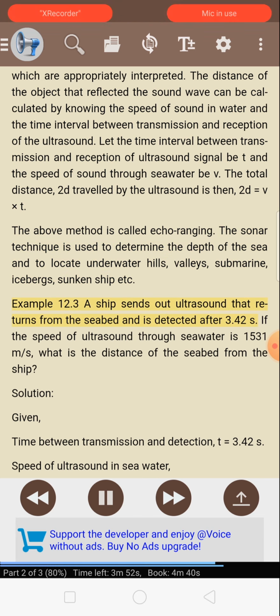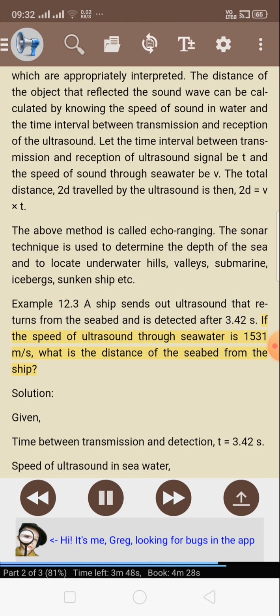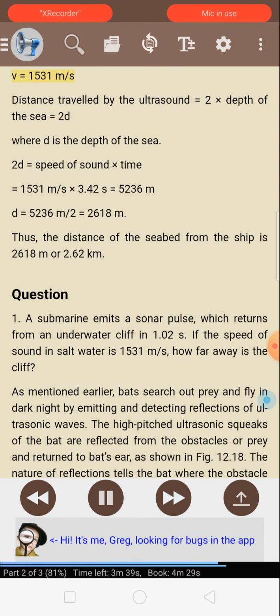Example 12.3. A ship sends out ultrasound that returns from the seabed and is detected after 3.42 s. If the speed of ultrasound through seawater is 1,531 meters per second, what is the distance of the seabed from the ship? Solution. Given: time between transmission and detection, t = 3.42 s. Speed of ultrasound in seawater, v = 1,531 meters per second.